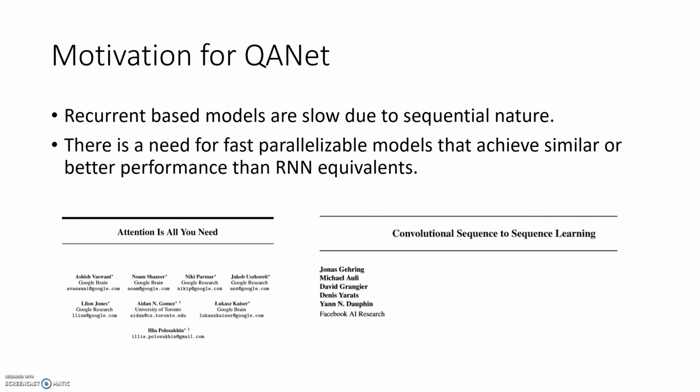The motivation for this model is that in NLP, recurrent-based models were everywhere. But the issue is that these recurrent-based models are very slow because they're inherently sequential. You need to compute previous time steps to compute future time steps. They weren't taking advantage of modern computing such as GPUs, which are inherently parallelizable. Convolutions and attention are much more efficient in this regard because you can parallelize them efficiently.